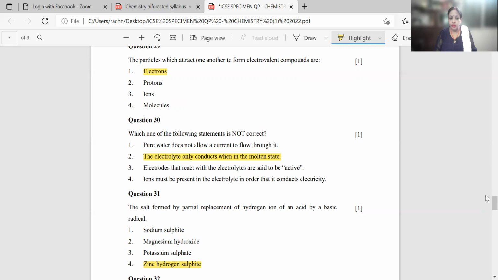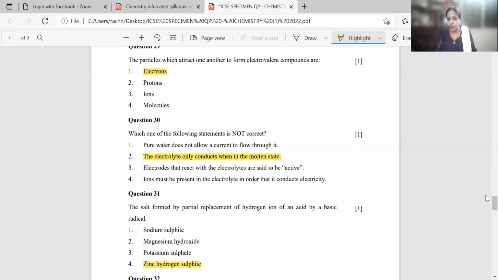Third option, electrodes that react with electrolyte are said to be active. Correct. Ions must be present in the electrolyte in order that it conducts electricity. Correct. So the wrong alternative is the answer, because they are saying which one of the following statements is not correct. The answer will be the electrolyte only conducts when in the molten state, which is wrong. Again, here they are testing whether the student knows the definition of an electrolyte or not.